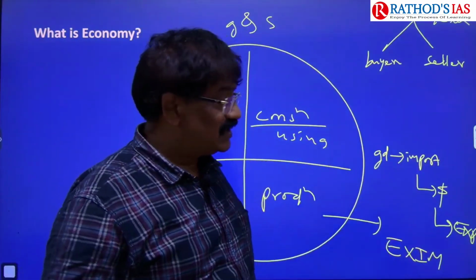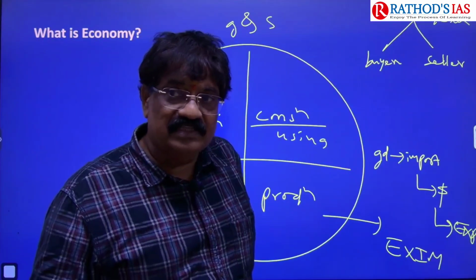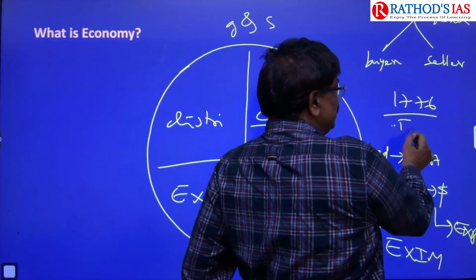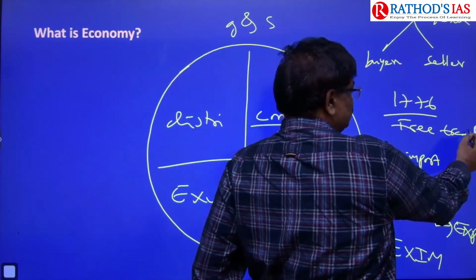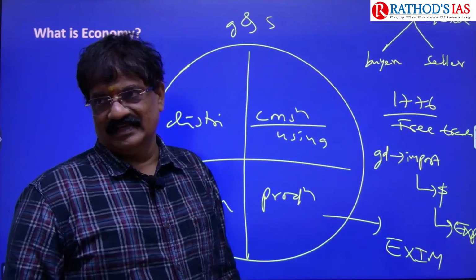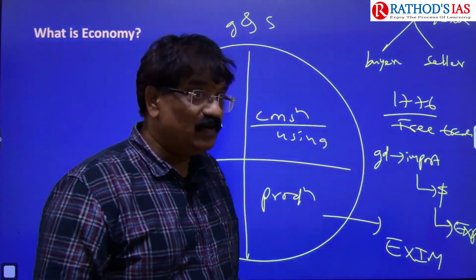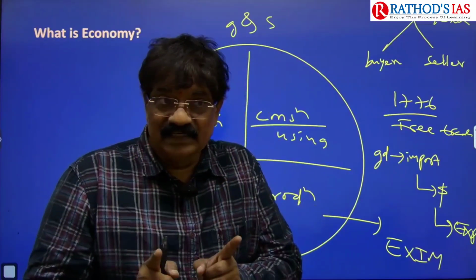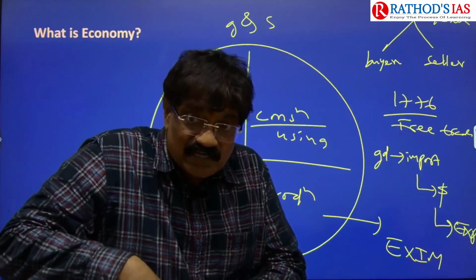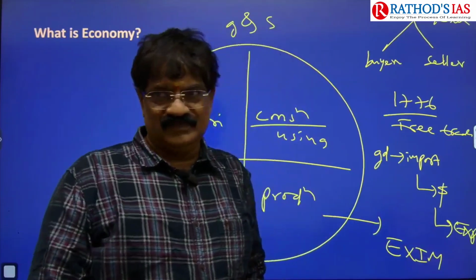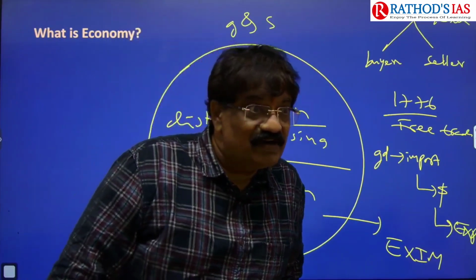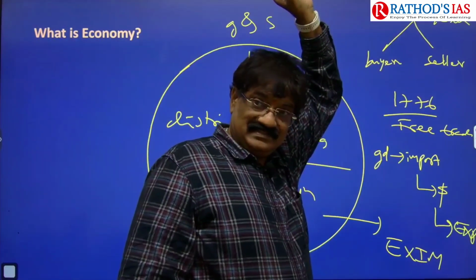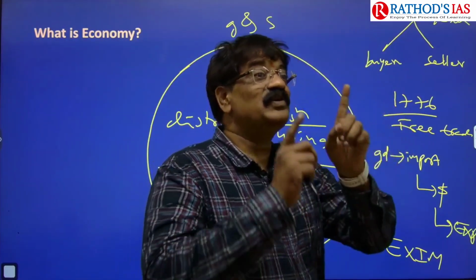The importance of EXIM was explained by Adam Smith in 1776, free trade. He explained free trade. What he told: no country is self-sufficient in the world, you need to develop trade. If you are in a closed economy, you can't develop. The word given by Mr. Adam Smith, father of economics. In which year? 1776.